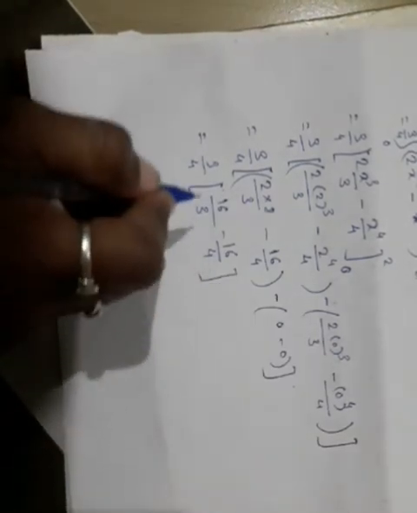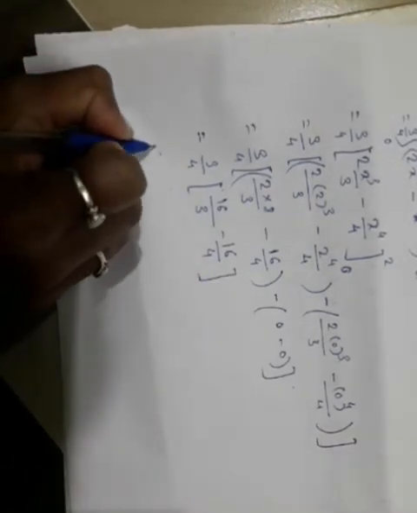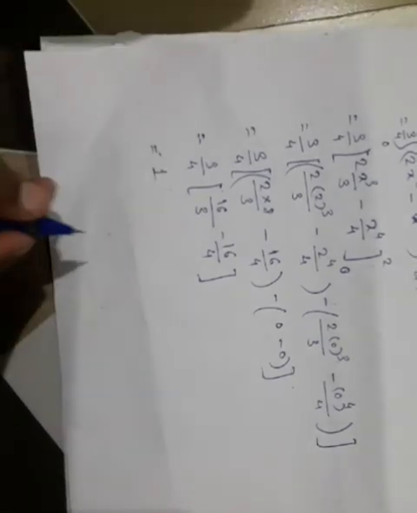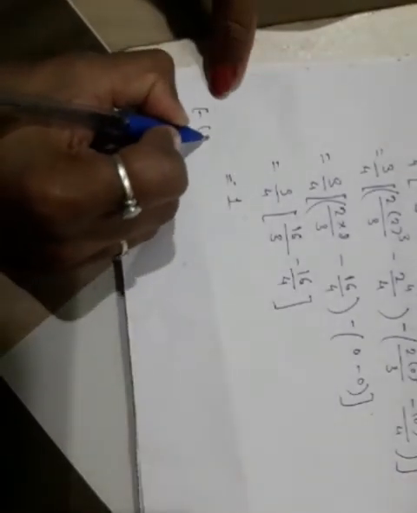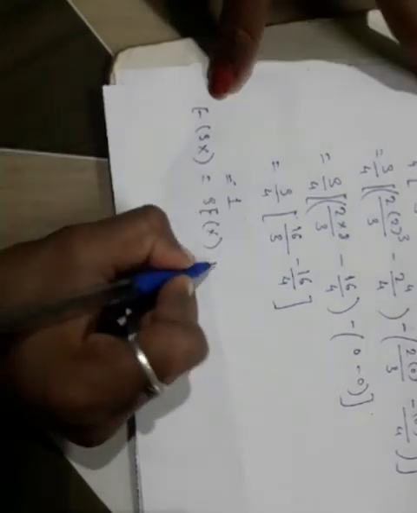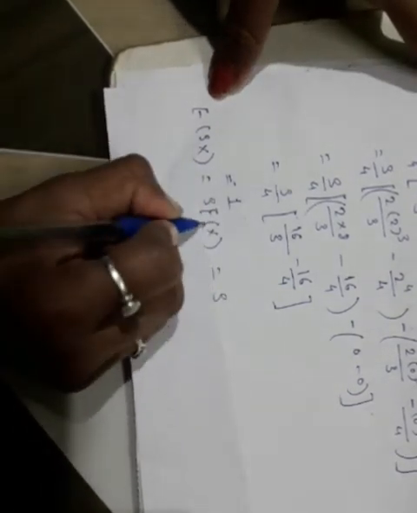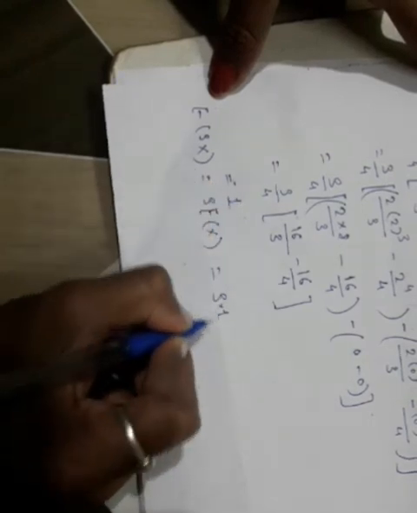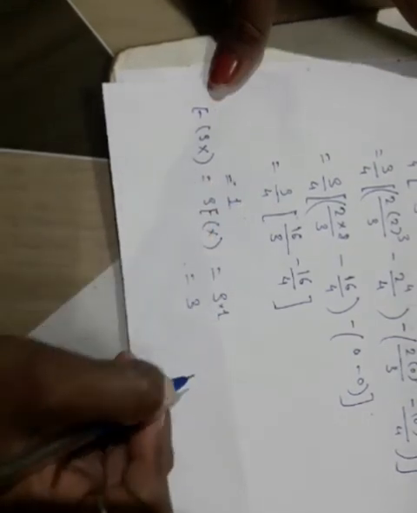Solve this multiplication and subtraction, we get 1. So E(3x) is equal to 3 into E(x), and E(x) is 1, which is equal to 3.